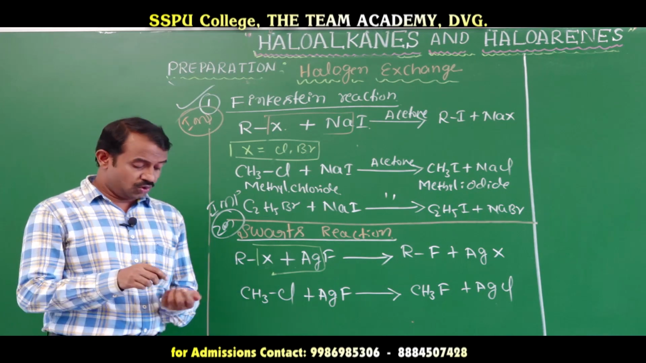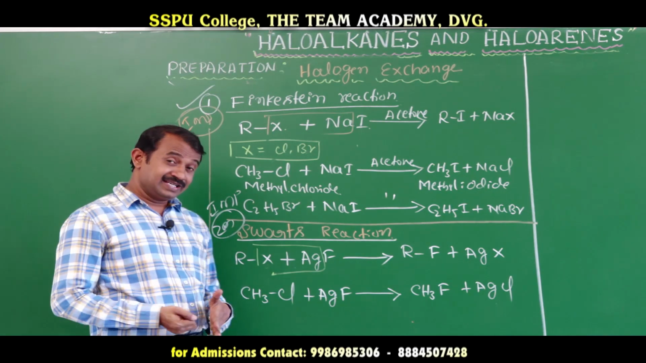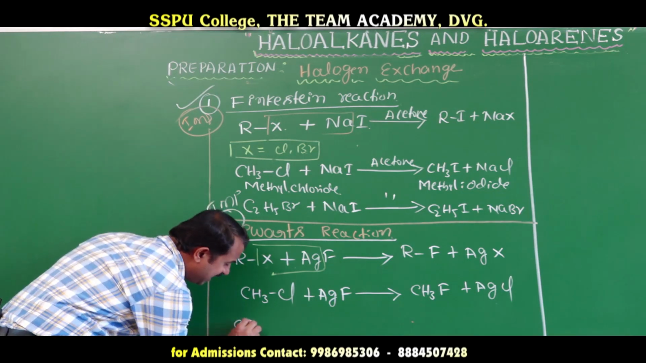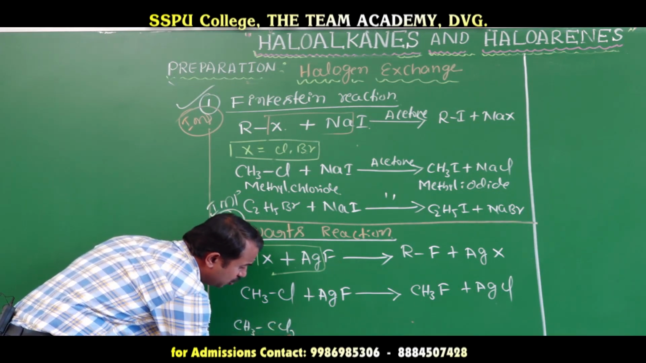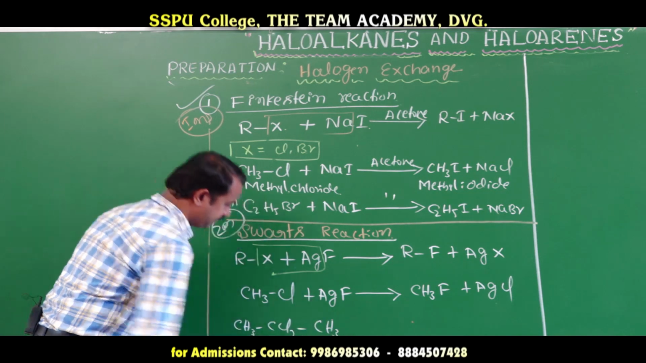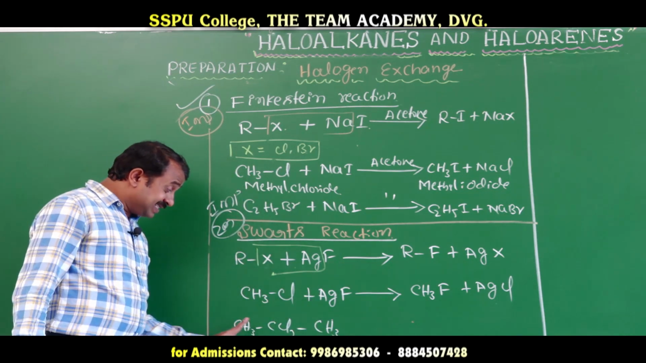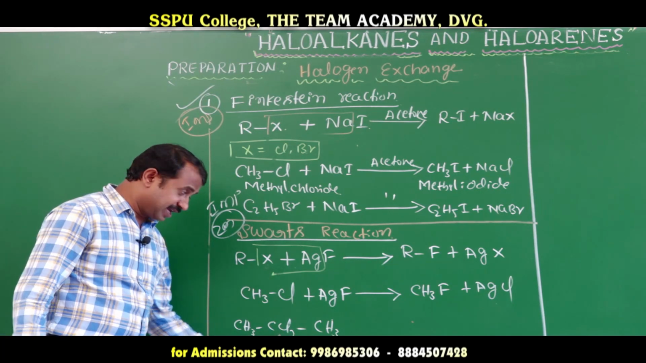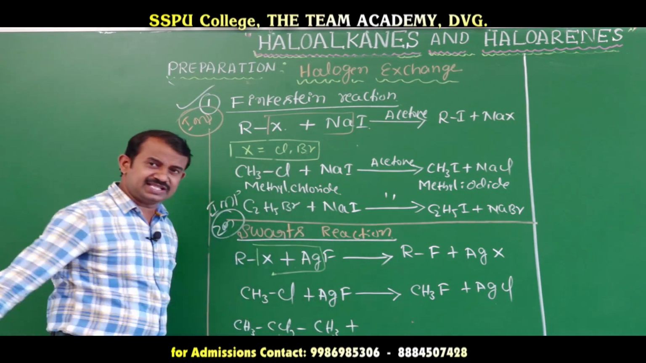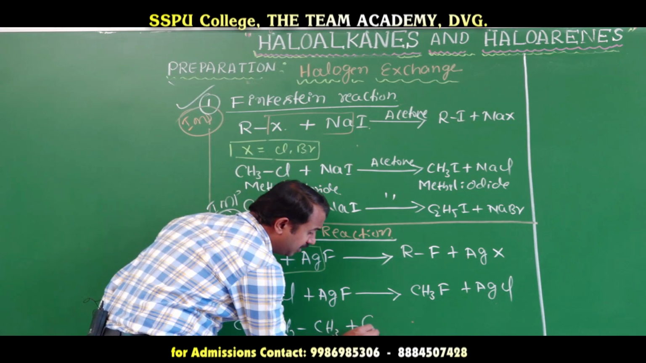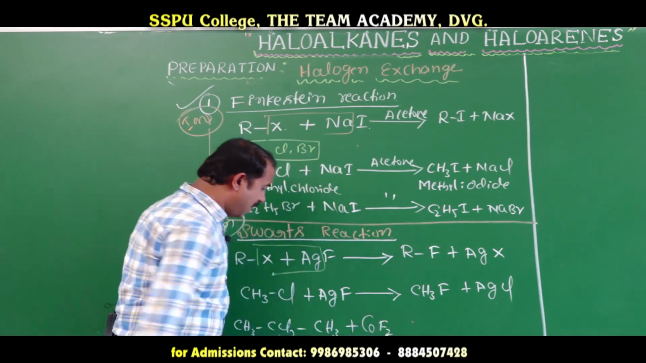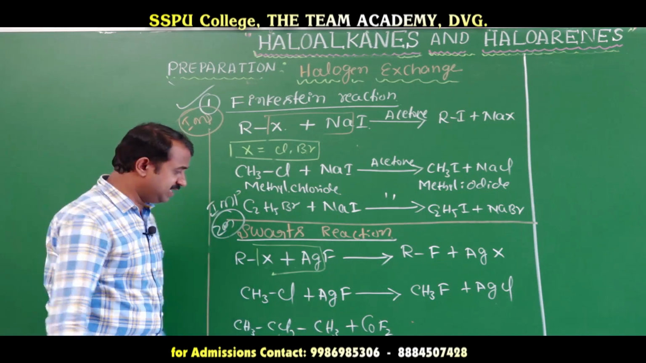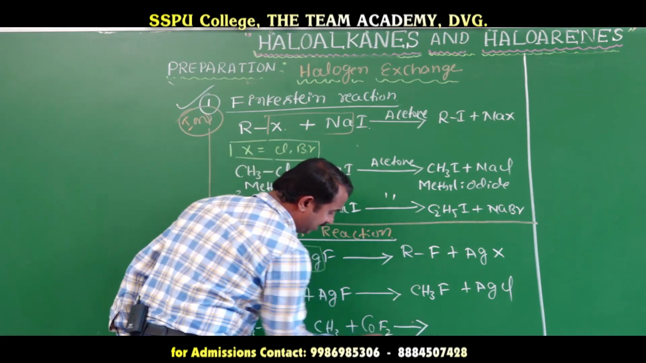This is a named reaction. Suppose a secondary alkane is there, for example CH3CCl2CH3, which has 2 chloro groups, and it reacts with cobalt fluoride or SbF3. What will happen? Let's look at the reaction.